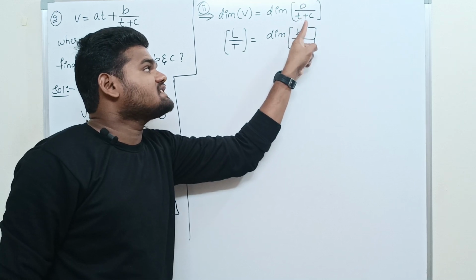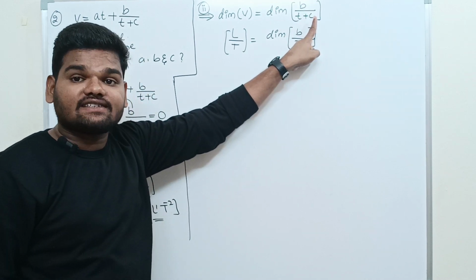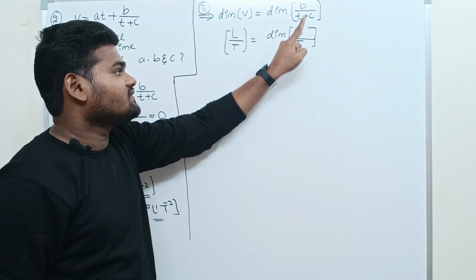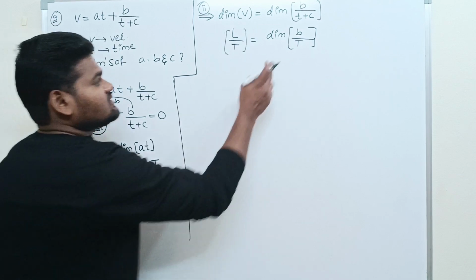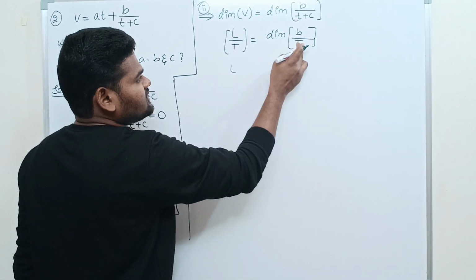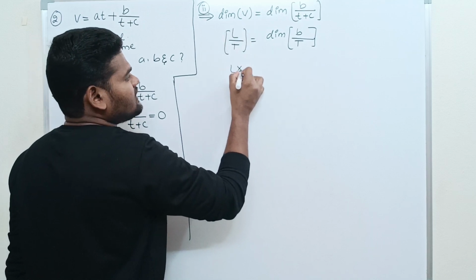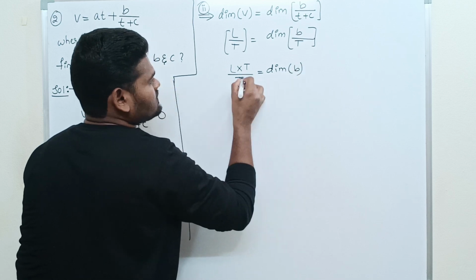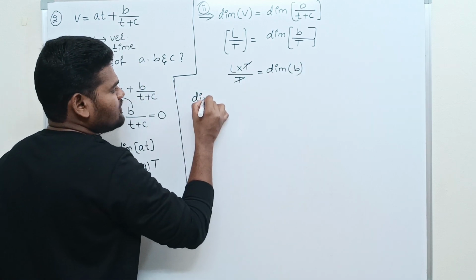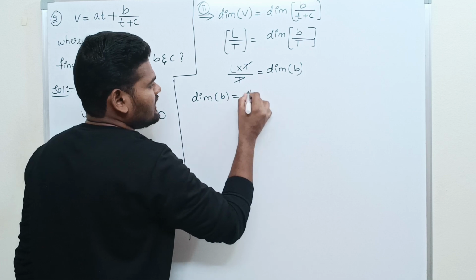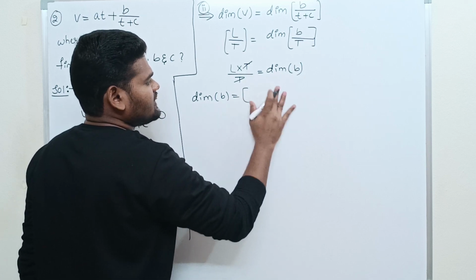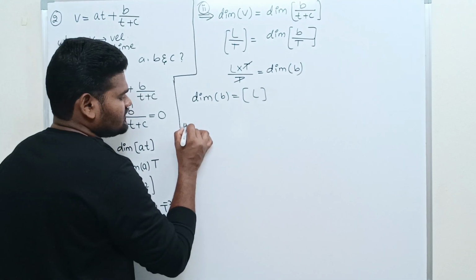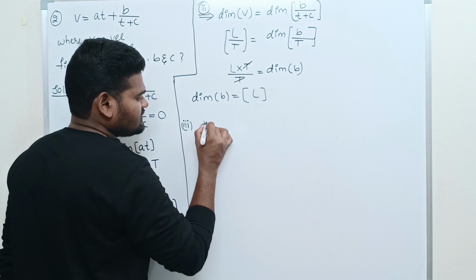T plus C means what? C is a constant, and a constant does not have a dimensional formula. The time term is there, and its dimension is capital T. So bring this T to this side. It is in the denominator, and when it comes to the numerator it multiplies. So the dimension of B, the T's get cancelled out. Then the dimension of B is equal to capital L.